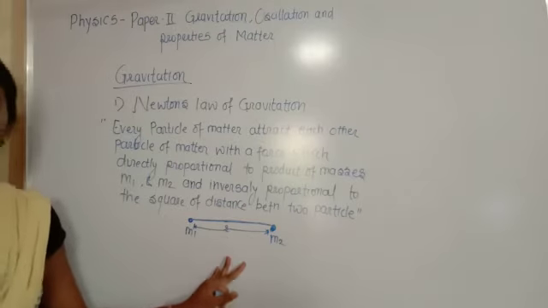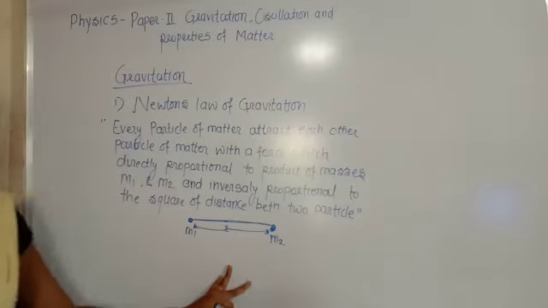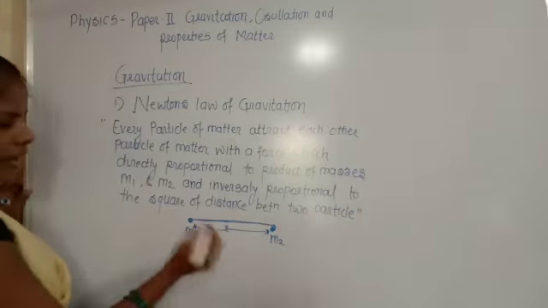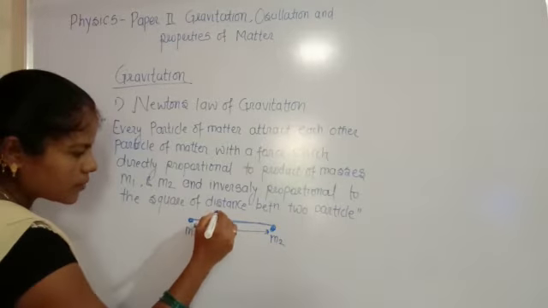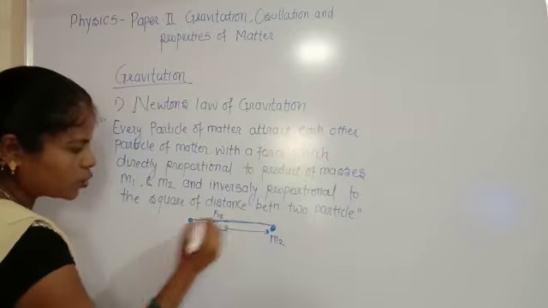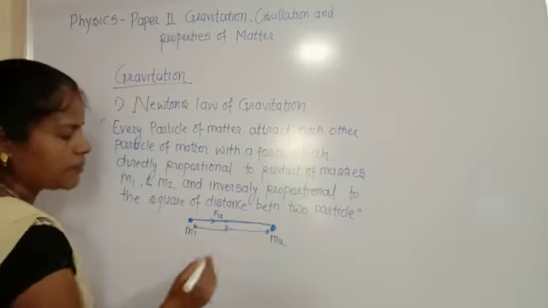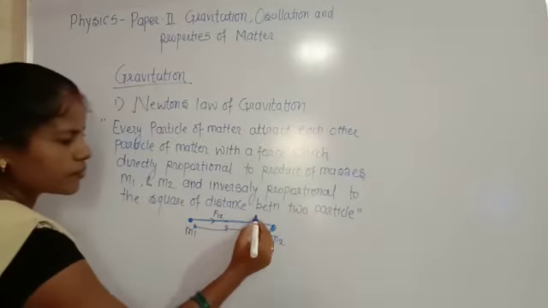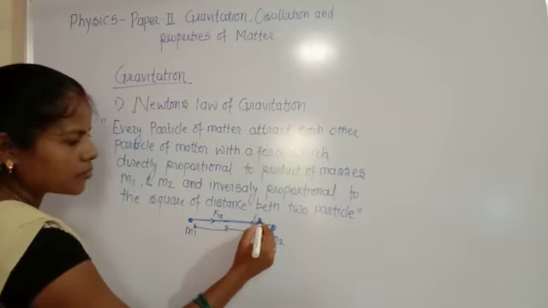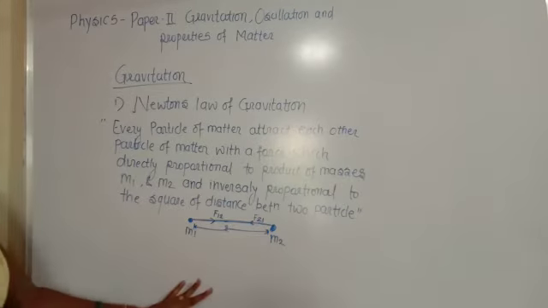So this is the gravitational force of attraction between the two particles m1 and m2. This is F12, means the force applied from the first particle to the second particle. And this is the direction of force from the second particle to the first particle, F21. Both the forces are equal.